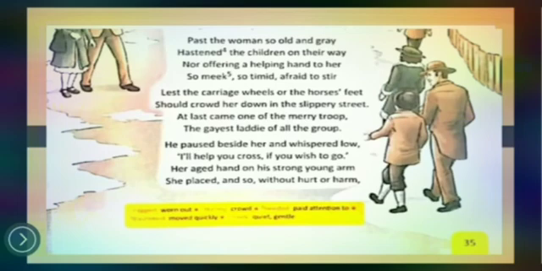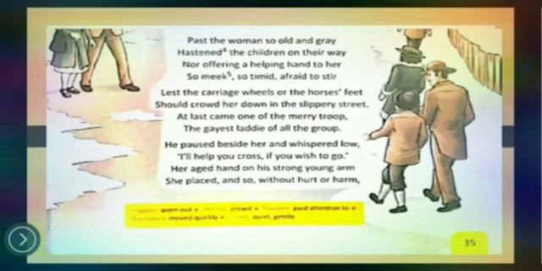So afraid to stir, here it means afraid to meet her, lest the carriage wheels or the horse's feet should crowd her down in the slippery street. What is the meaning of lest? To avoid the risk. So lest, to avoid the risk of carriage wheels or the horse's feet crowding her down in the slippery street.